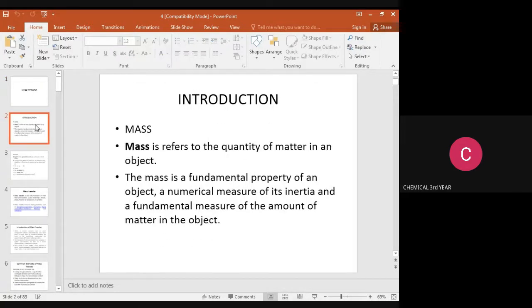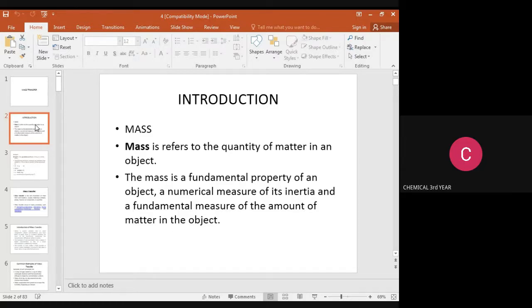What is mass? First of all, we should know what mass is and what weight is. Mass refers to the quantity of matter in an object. Mass is a fundamental property of an object, a numerical measure of its inertia and a fundamental measure of the amount of matter in the object. This is called mass.